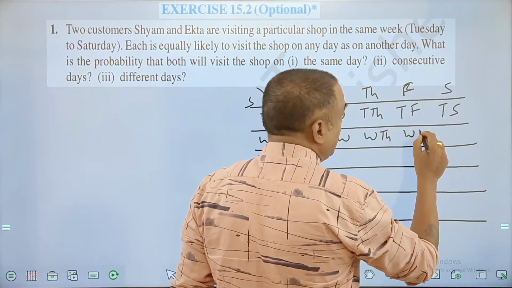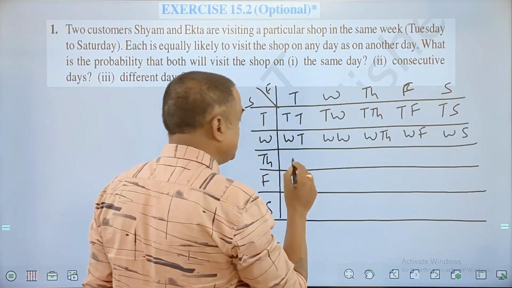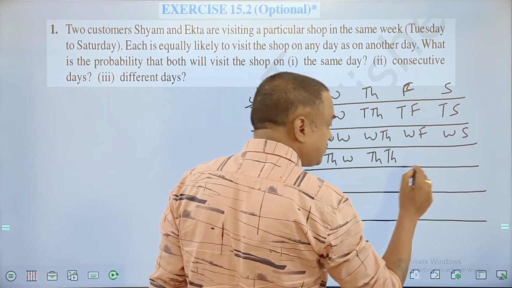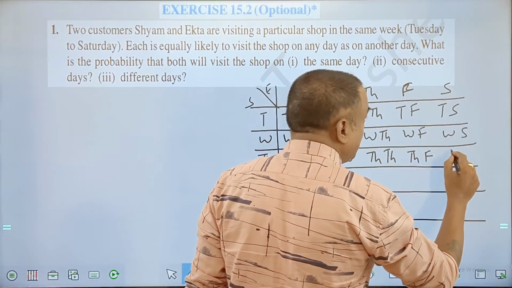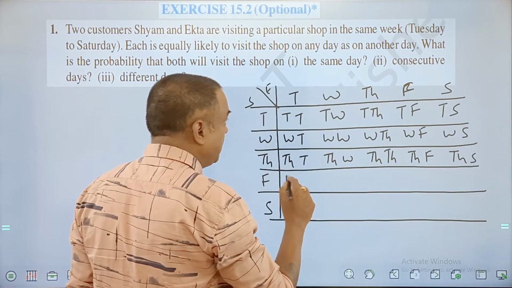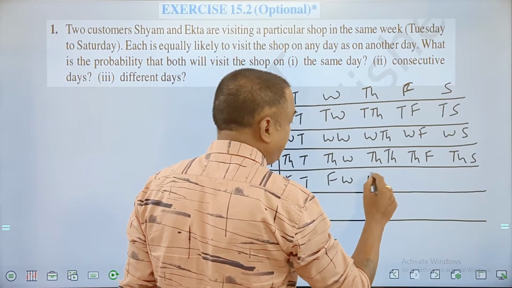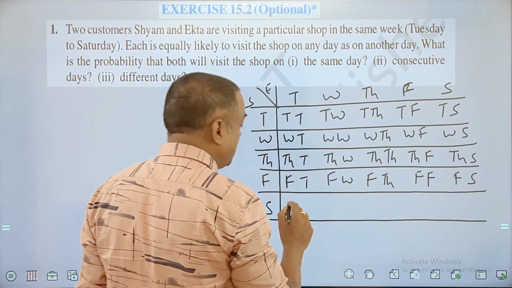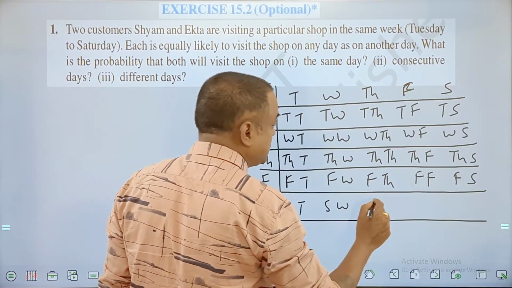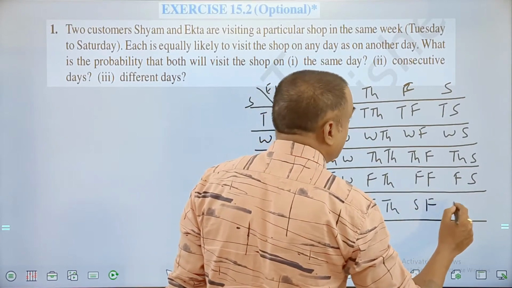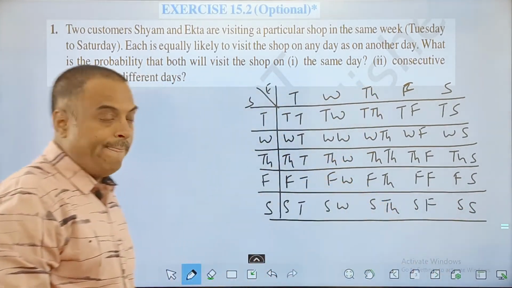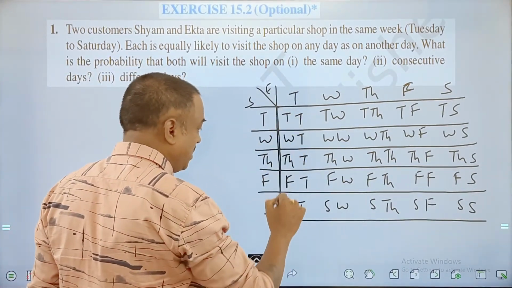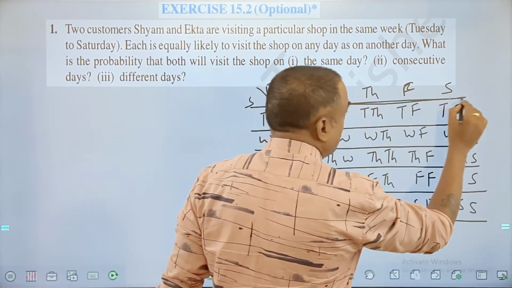So this is Wednesday, Friday, Wednesday, Saturday. This is Thursday, Tuesday, Thursday, Wednesday, Thursday. This is going to be Thursday, Friday, Thursday, Saturday. And then Friday, Tuesday, Friday, Wednesday, Friday, Thursday, Friday, Friday, Friday, Saturday. Then Saturday, Tuesday, Saturday, Wednesday, Saturday, Thursday, Saturday, Friday, and Saturday, Saturday. So these are all the possible outcomes I got, and this is the matrix of possible outcomes.